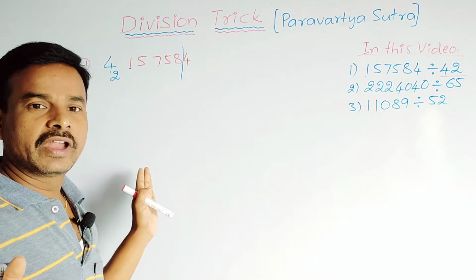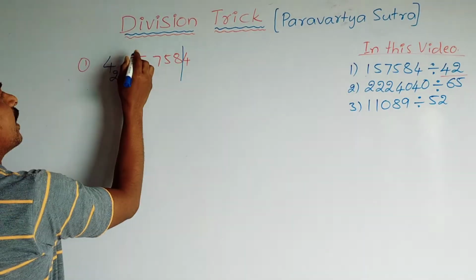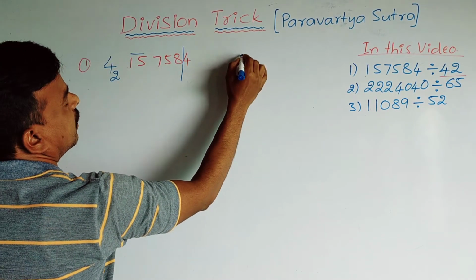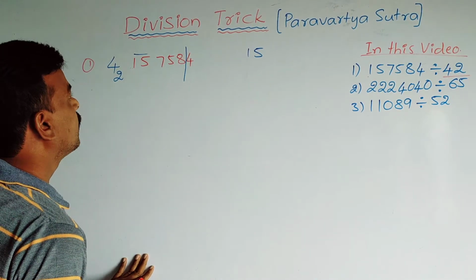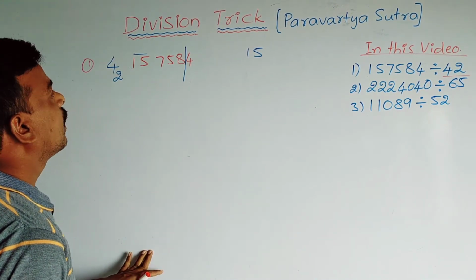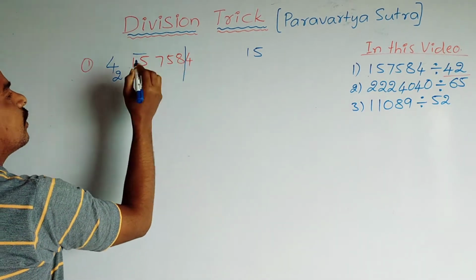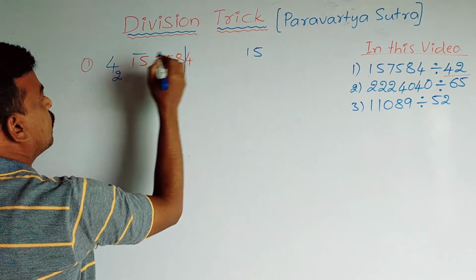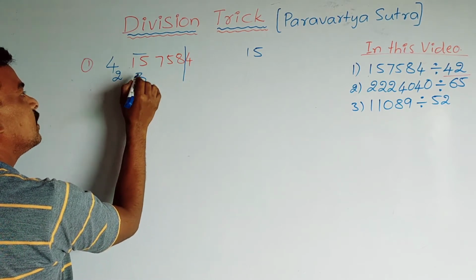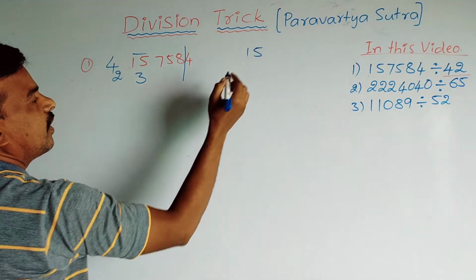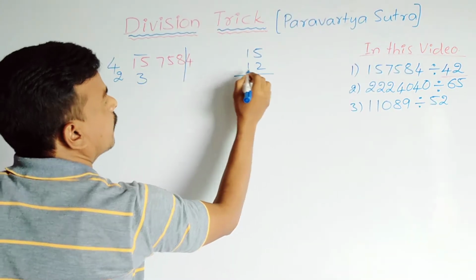That is why we take the next digit also, that means it becomes 15. How many times does 4 go into 15? 4 threes are 12, so write 3 here.